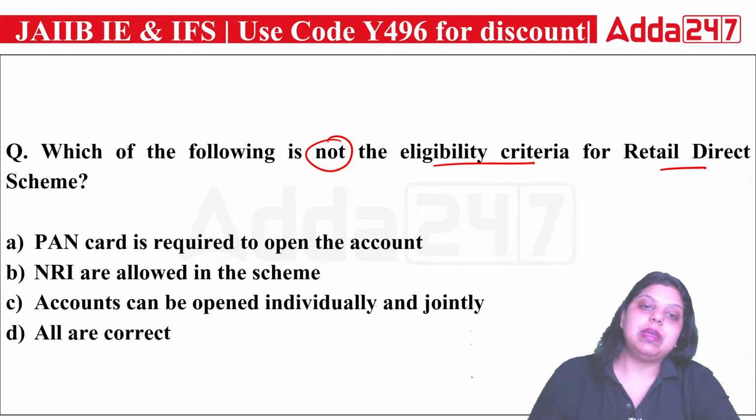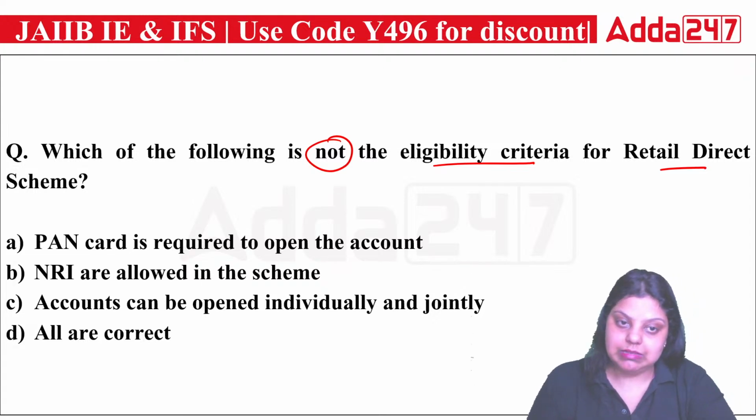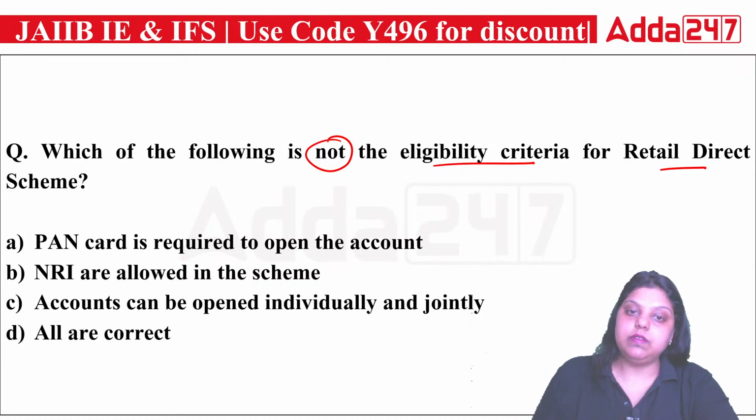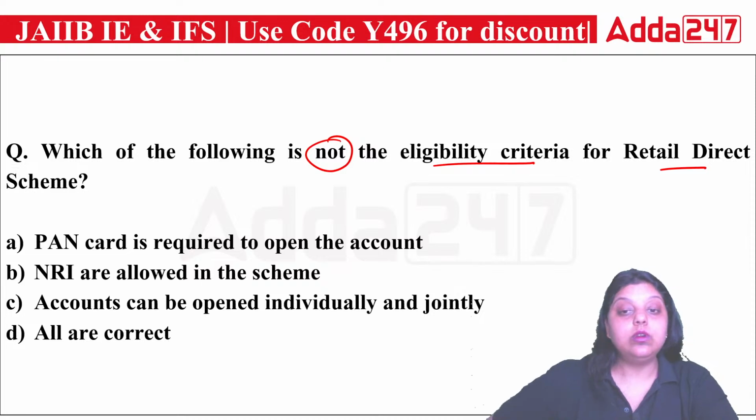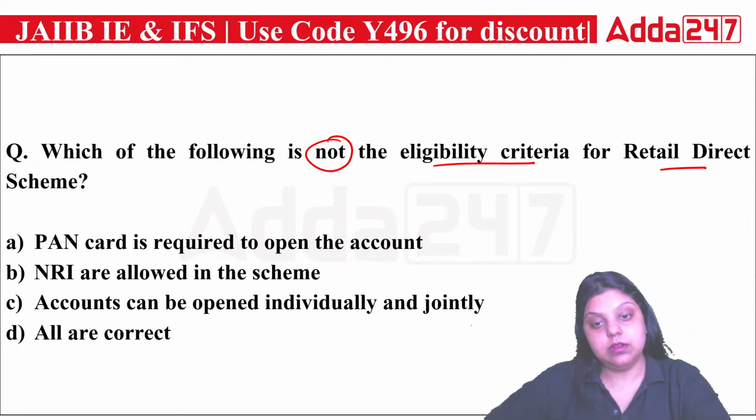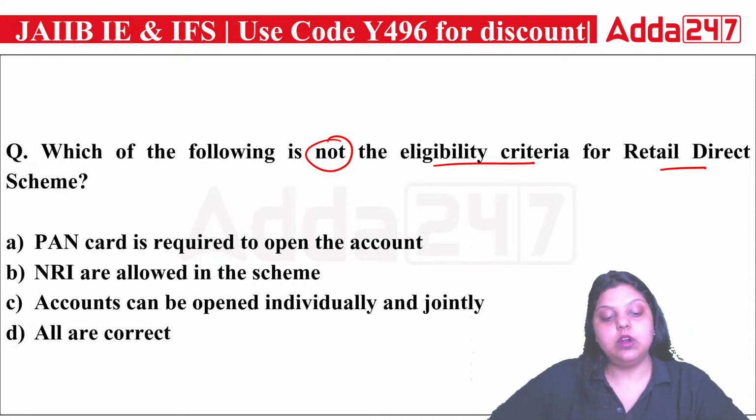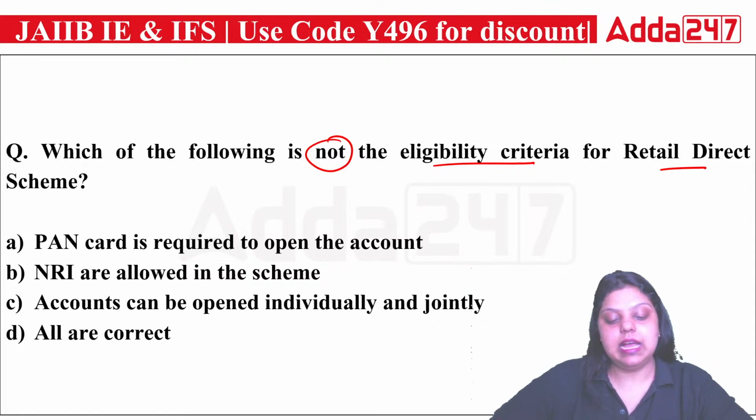So first is saying PAN card is required to open the account. Second is saying NRIs are allowed in the scheme. Third is saying account can be opened individually and jointly. Fourth is saying all are correct. You have to find out which of the following is not the eligibility criteria. A, B, C or D.